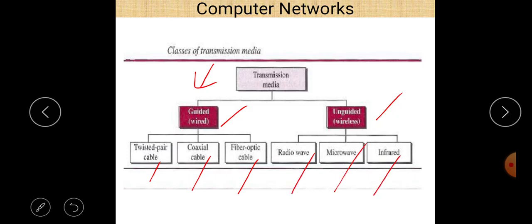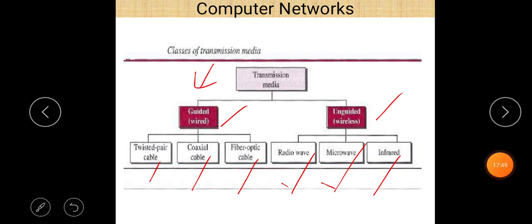Satellite is another example of wireless media, and Bluetooth is also an example of wireless media, in which there is no requirement of wire. Wireless media can be divided into two categories, which are not mentioned here: long range and short range. Radio wave, microwave and satellite fall in the category of long range unguided media, and infrared and Bluetooth are short range wireless media.